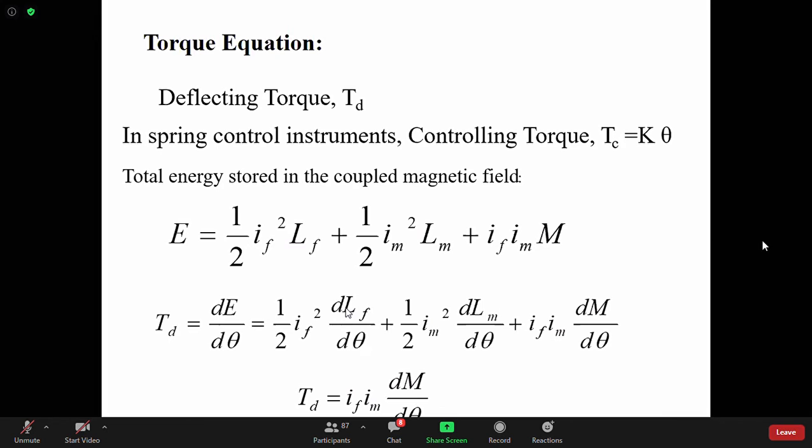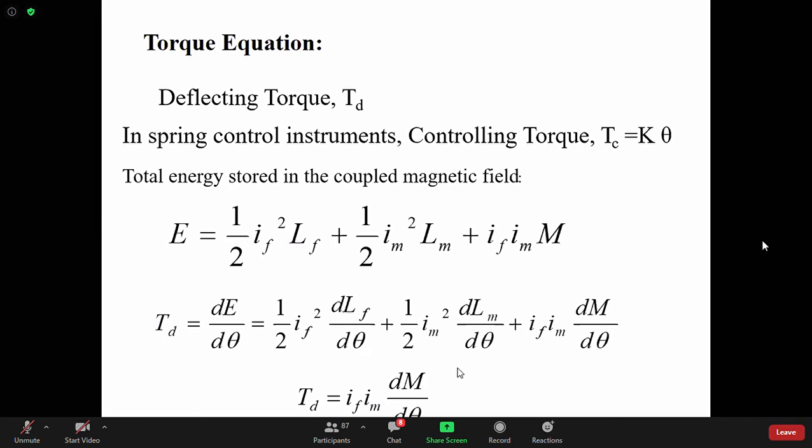Now, if you have torque T and one system rotates by an angle d theta, what is the incremental energy required? Torque into d theta. You know that for a rotating system, work done is torque into d theta. So if your work done is T into d theta, that will be your change in energy.